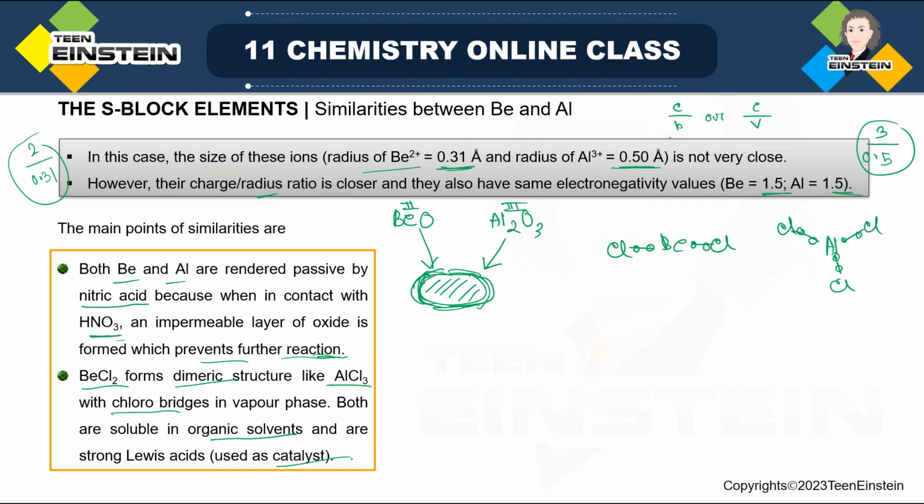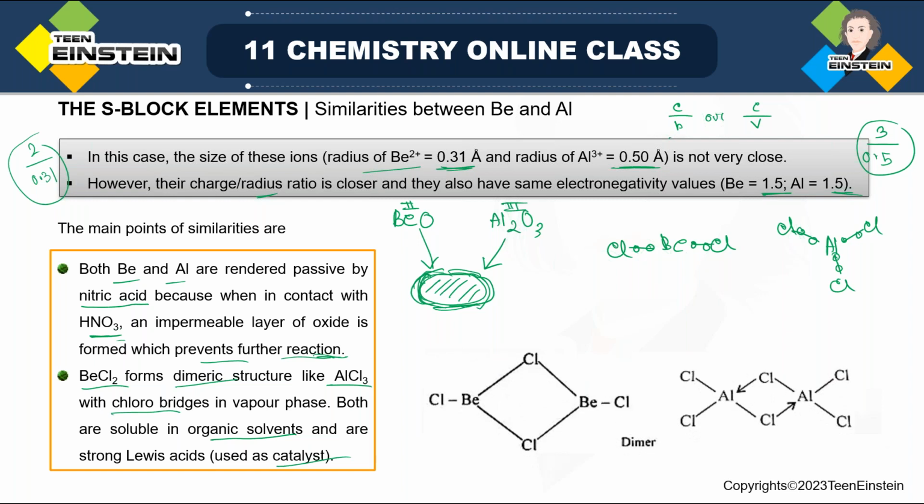And this is called a Lewis acid catalyst, because in some organic reactions there is a requirement of this type of Lewis acid catalyst. So this is their common application, and this is the structure for the dimer. Though BeCl2 forms a polymer, that is in solid phase. We are talking about vapor phase only. So this is a dimer with chloro bridges, and here also we have chloro bridges.